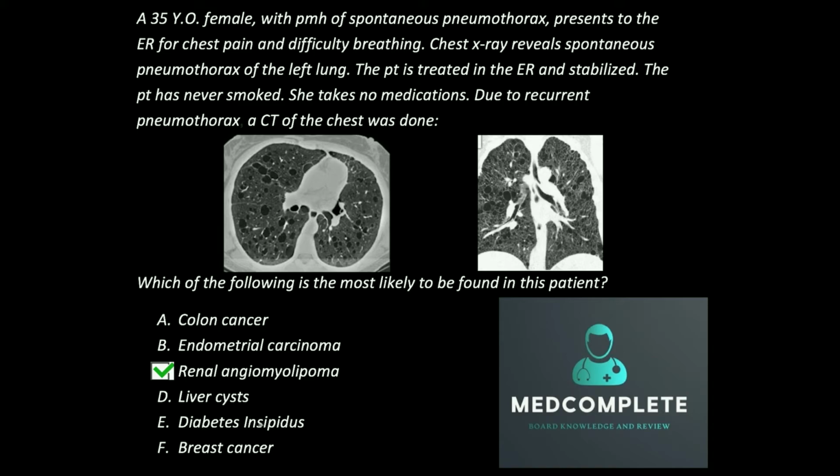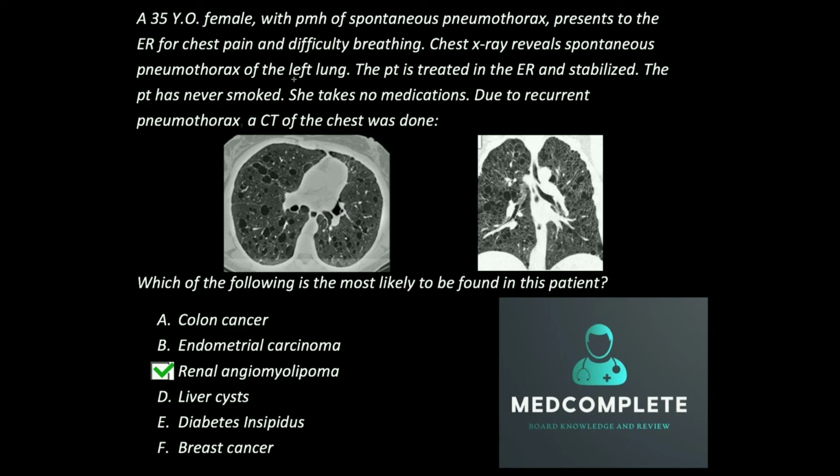Diabetes insipidus is here for a reason. It's a distractor. The other disease in the differential here with these cysts is pulmonary Langerhans cell histiocytosis. Those patients also have cysts bilaterally, and they can present with pneumothorax, and they are predominantly female. However, the distinction is that the cysts in Langerhans tend to be thicker. I don't think they'll test you on that, but the difference clinically is that those patients are predominantly smokers. 90% of them have a smoking history.